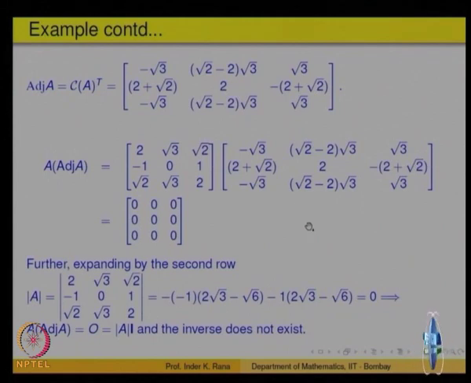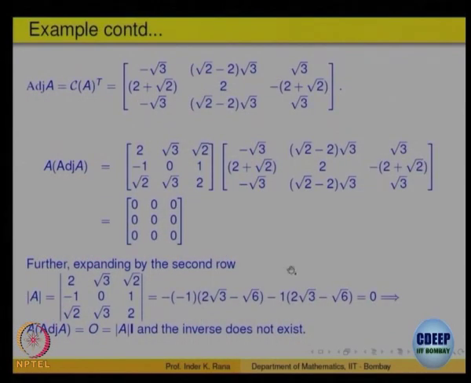So, this is one way, but it is a very tedious way of checking that a matrix is not invertible. We have a simpler method of checking: reduce it to row echelon form and check whether it is invertible or not. And that also gives you the inverse quite easily, by tracking the row operations you are doing. This is a complicated way of finding the inverse. Anyway, this example illustrates the fact that for a non-invertible matrix this could come out to be equal to 0, because you can check the determinant of that is equal to 0.